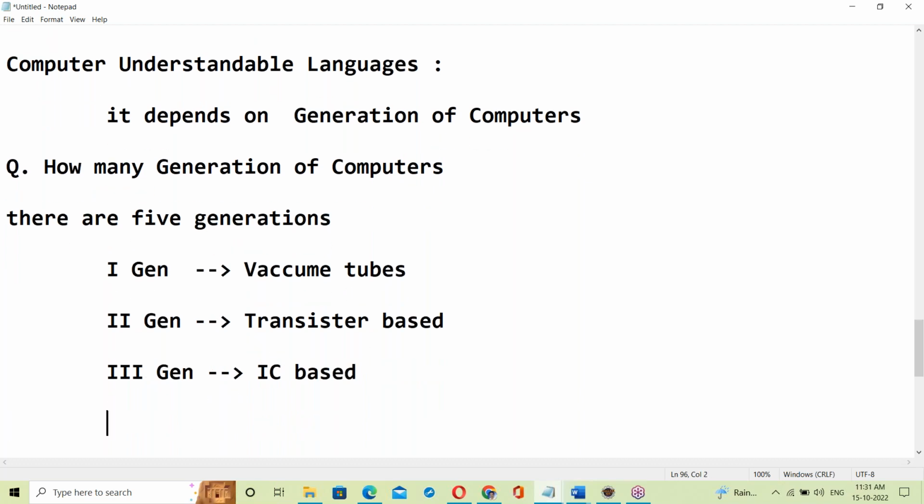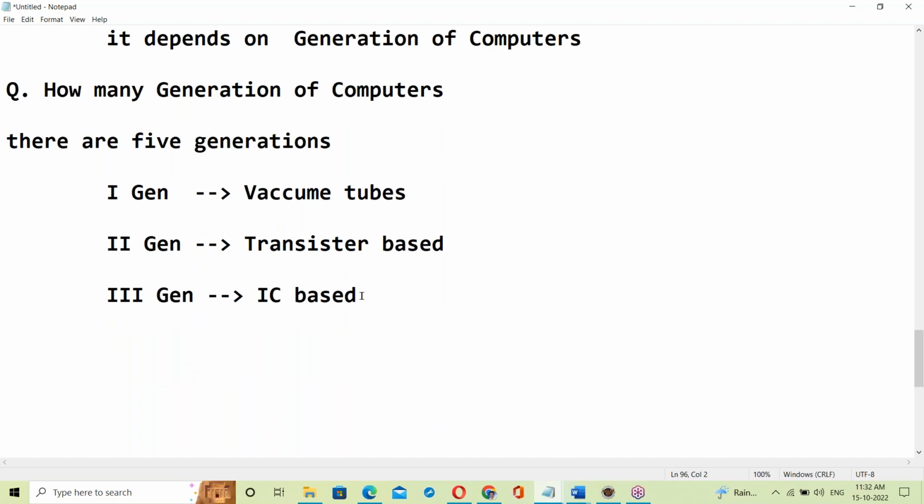Yes, we have one subject in our engineering. In our CSE branch also we have one electronics subject. Somewhat interesting, this is electronics. Okay. So third generation is IC based. Next, fourth generation.